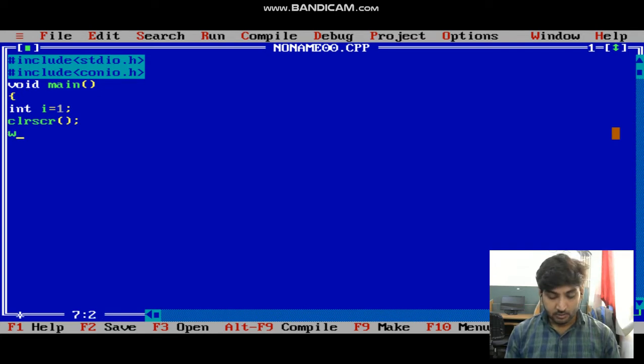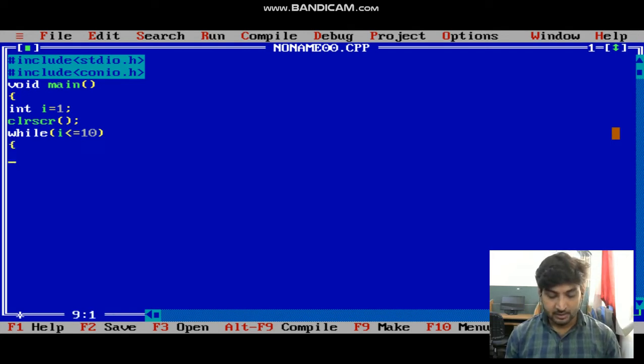Okay, here I put while, this is a while program, and make a condition according to the syntax. According to the syntax of while loop, first we assign a condition, right. First we assign a condition in while loop. So, in while loop, i less than or equal to 10, right.